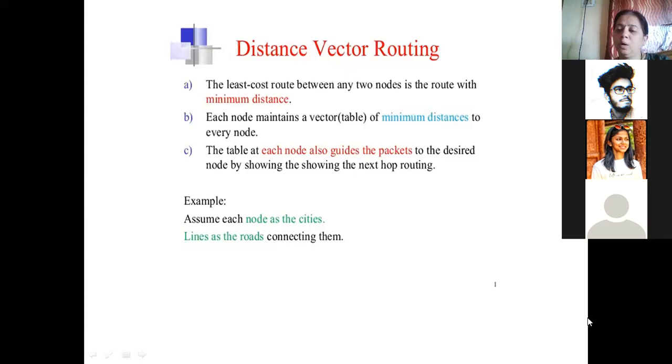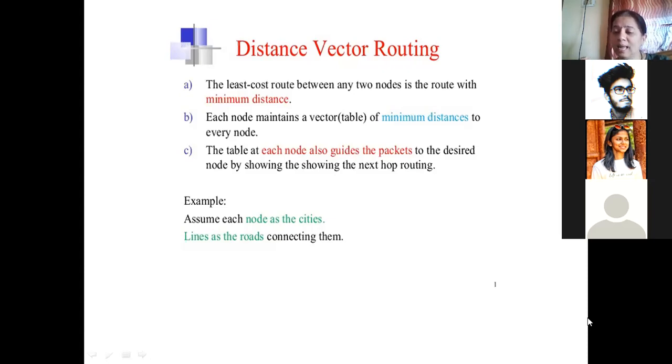One important algorithm which is used in a subnet for routing data from source to destination is called distance vector routing. Now, in distance vector routing, if there are two nodes, in the sense routers, connected by a route or a transmission line, then the packet will be transmitted along a least cost route. Least cost means what? The route over which the least amount of time will be taken.